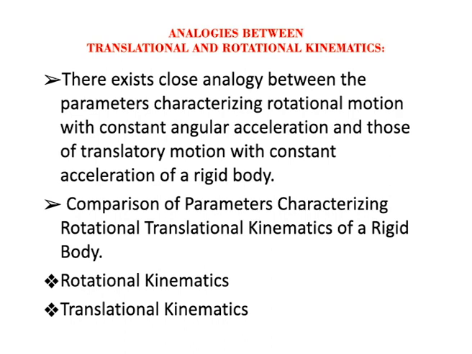Comparing these two sets of equations, rotational and translatory kinematics of a rigid body.